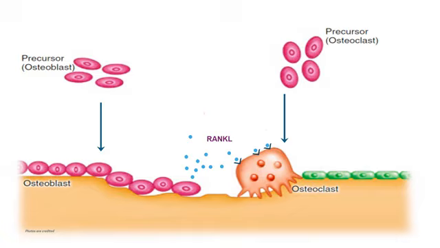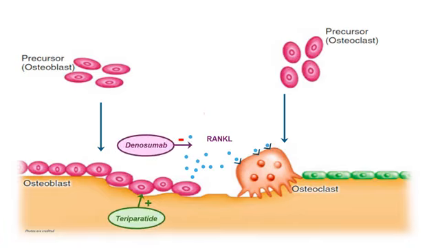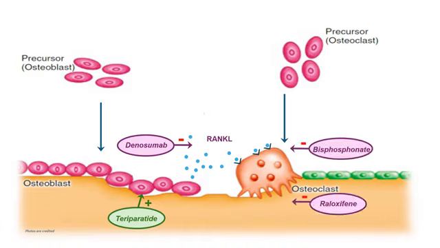First, the drug teriparatide. Teriparatide stimulates osteoblast. Next is denosumab, which binds RANKL so that RANK fails to bind with the osteoclast and osteoclast activation does not occur, so there will be no bone resorption. Next is the bisphosphonate. It inhibits osteoclast.